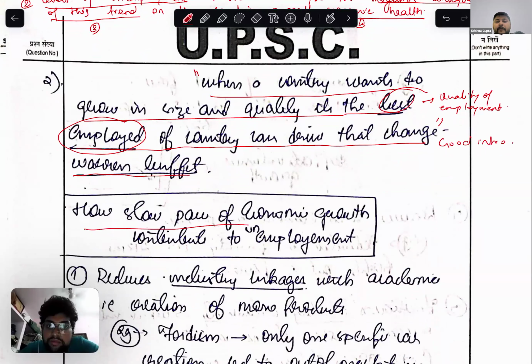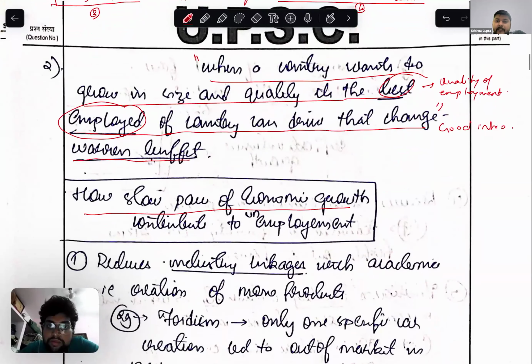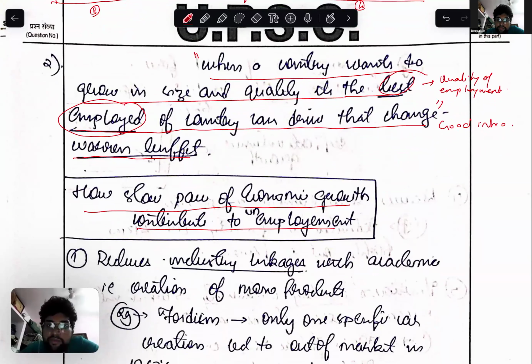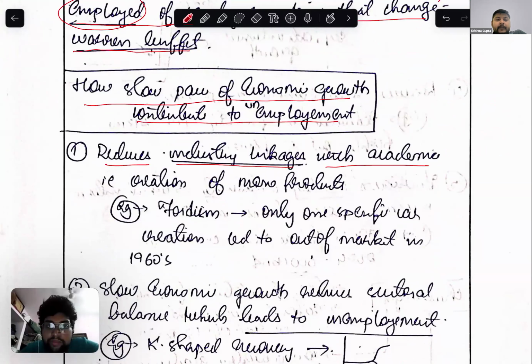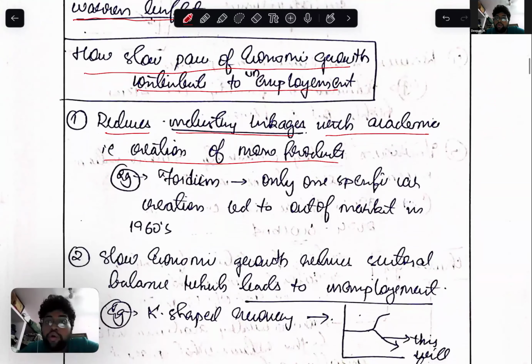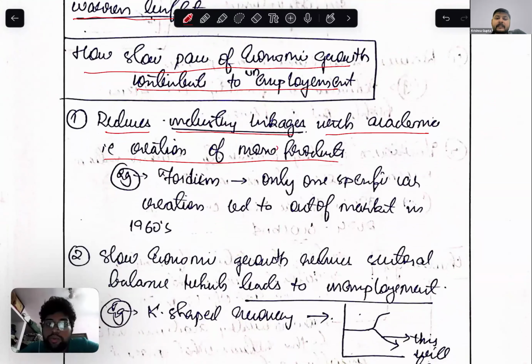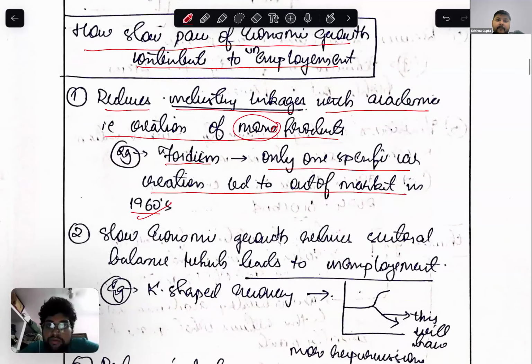So how does the slow pace of growth contribute to unemployment? It reduces industry linkages with the academic, that is creation of more mono products. Mono products, okay. Fordism: only one specific car creation led to being out of the market in the 1960s. Very good example.